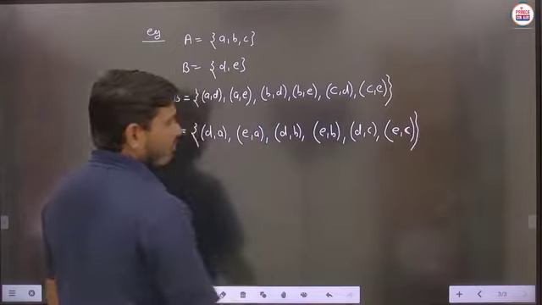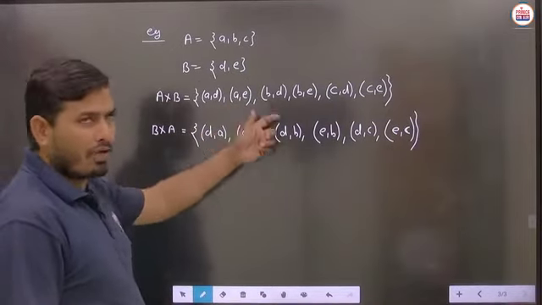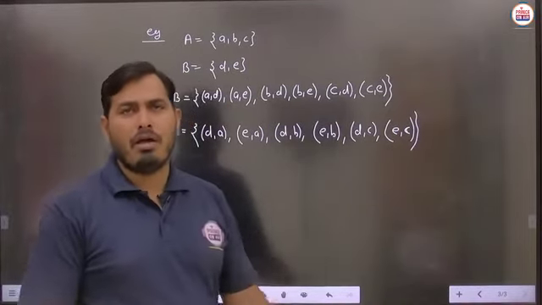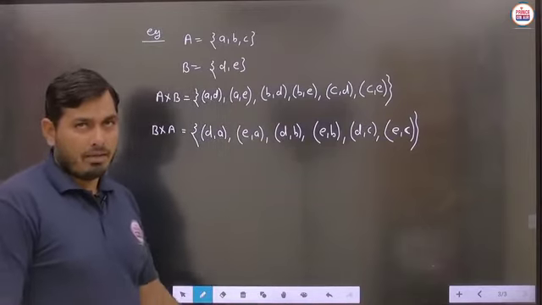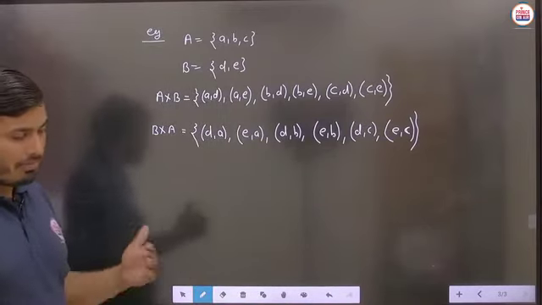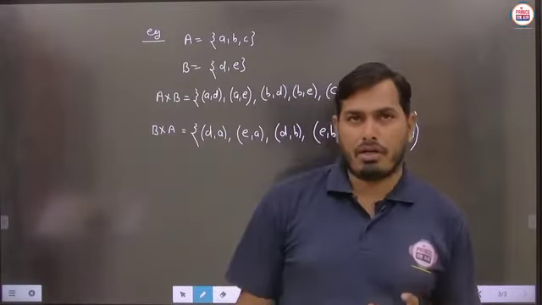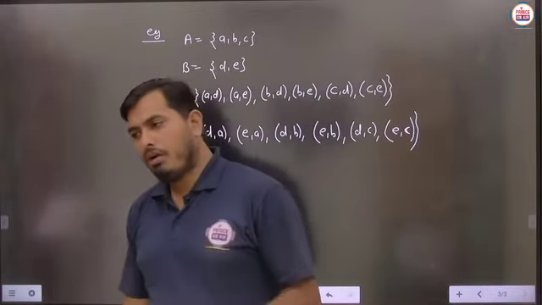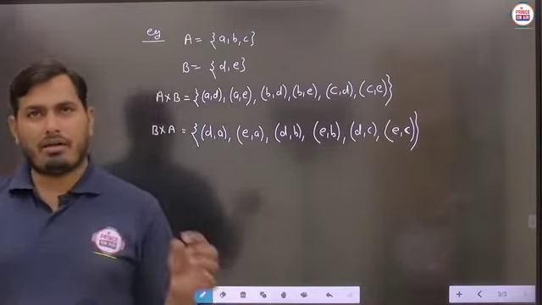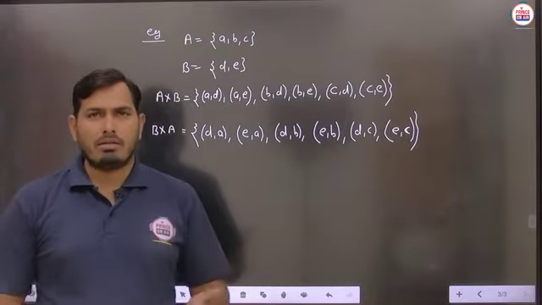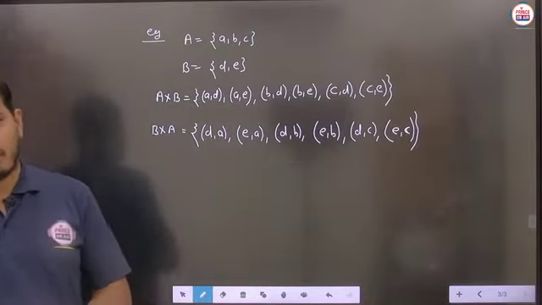So each ordered pair of A cross B you reverse, then you will obtain B cross A. And the most important thing here is that the ordering of the elements is very important, because in each ordered pair the first element belongs to the first set and the second element belongs to the second set. We have to keep this in mind. Is it clear?